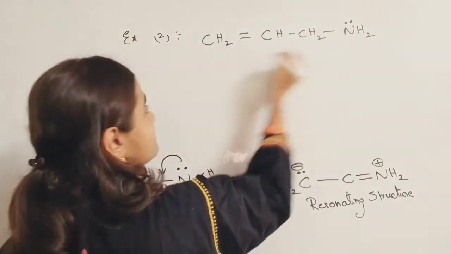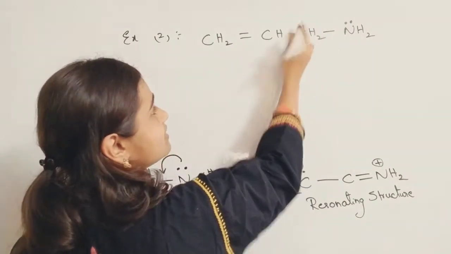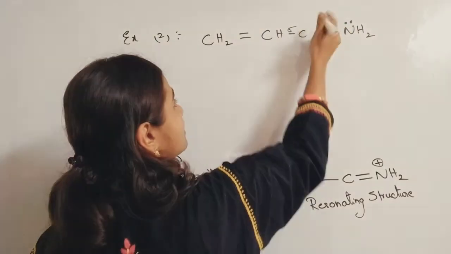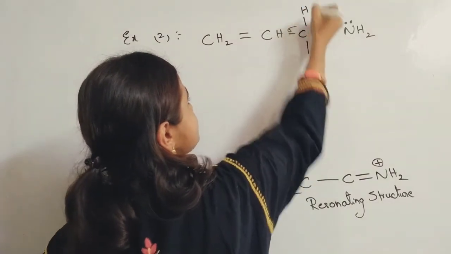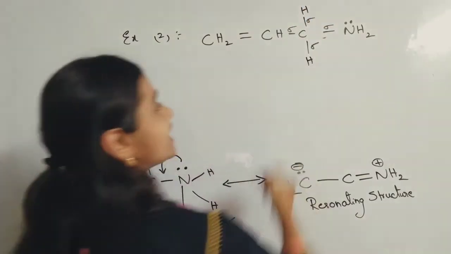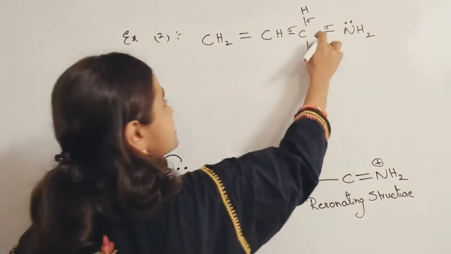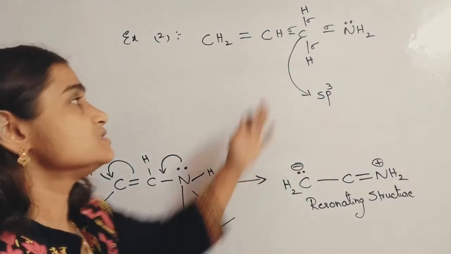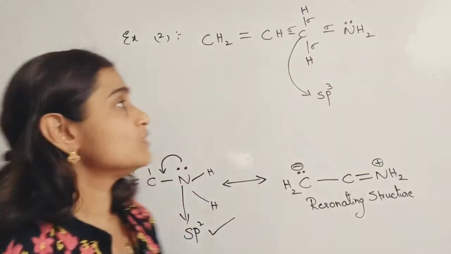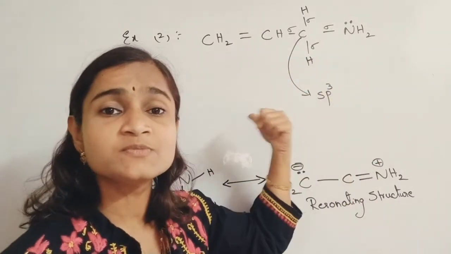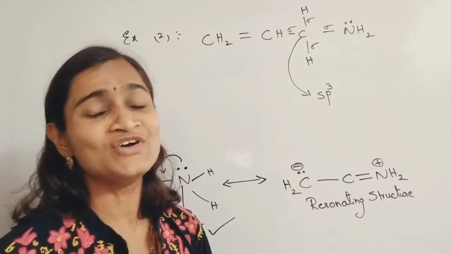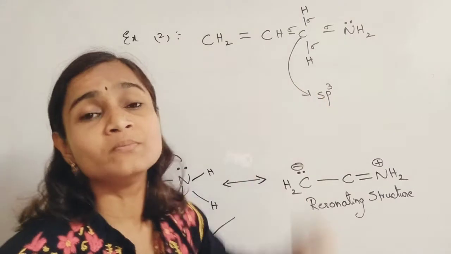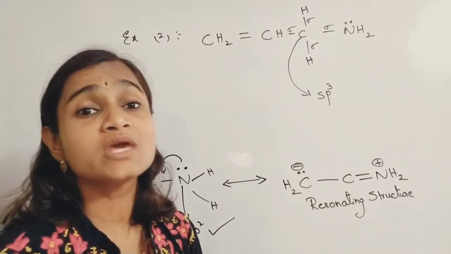Let us check. If you spread it and write, here one sigma bond, here one sigma bond, and two sigma bonds with two hydrogens. You spread and write the two hydrogens, so that you get 4 sigma bonds. So there is no chance at all. This carbon's hybridization we found to be sp3. It is not an sp2 hybridized carbon. So here nitrogen is attached to an sp3 hybridized carbon, not to an sp2 hybridized carbon. So here no problem.